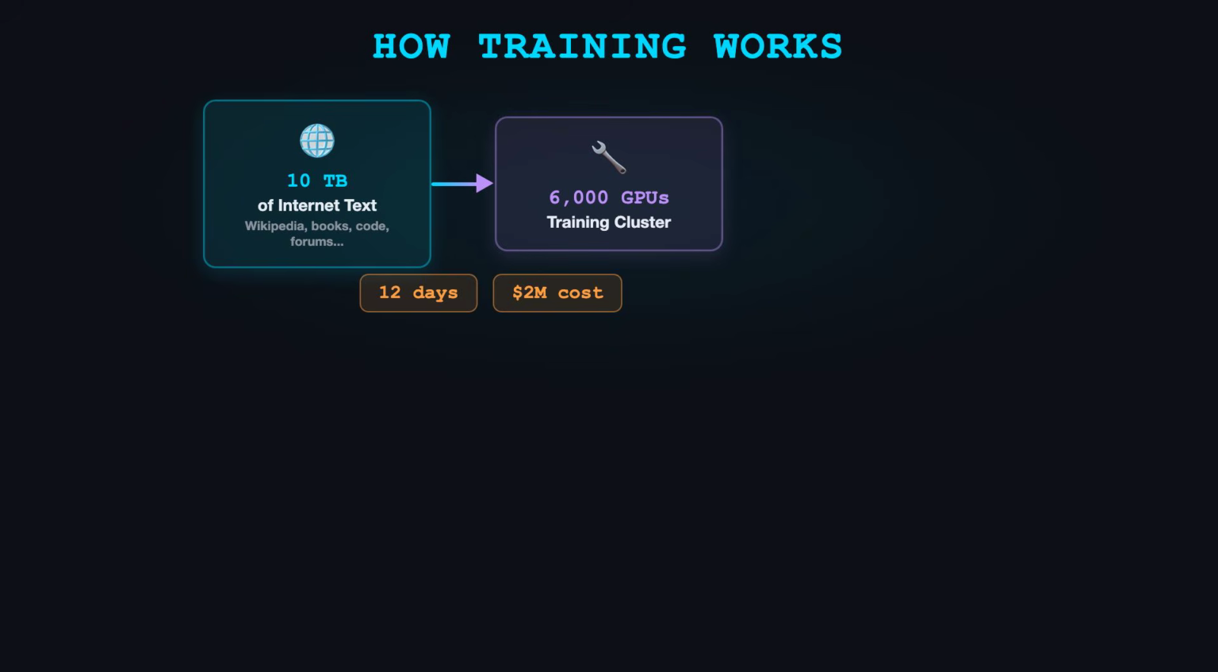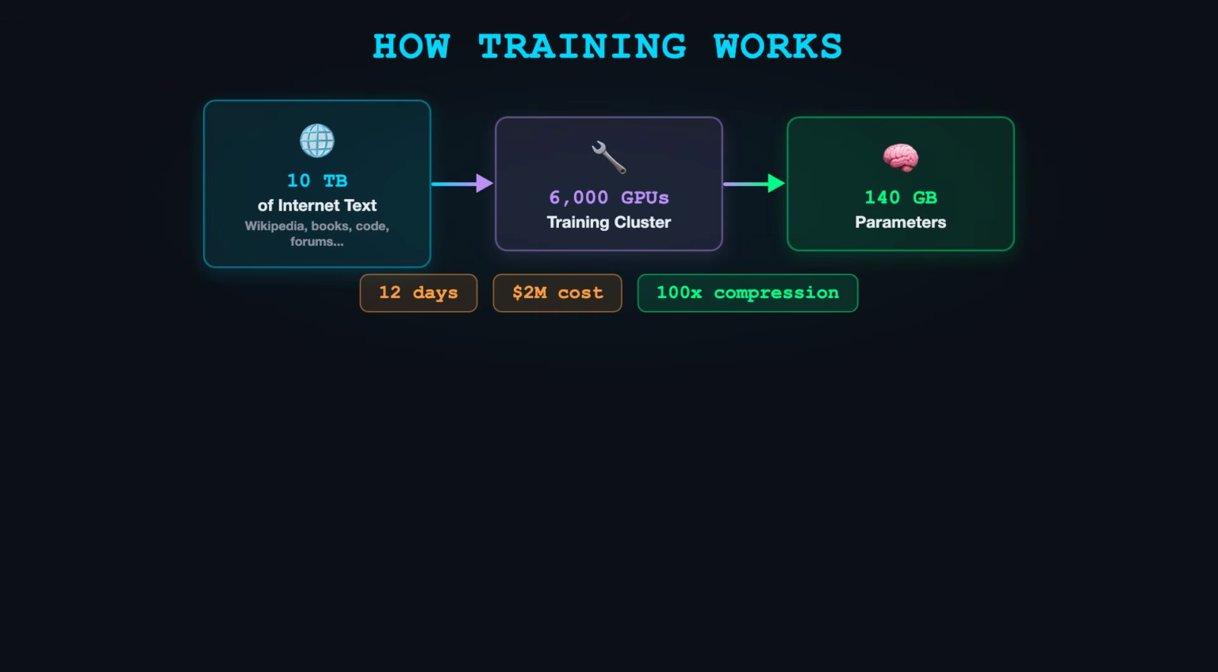Step 2. Rent a GPU cluster. About 6,000 GPUs. These are specialized chips designed for the heavy math of neural network training. Step 3. Run the training for about 12 days. Cost roughly $2 million. What's happening during those 12 days?